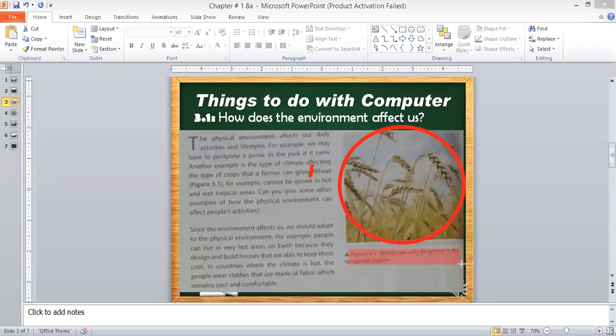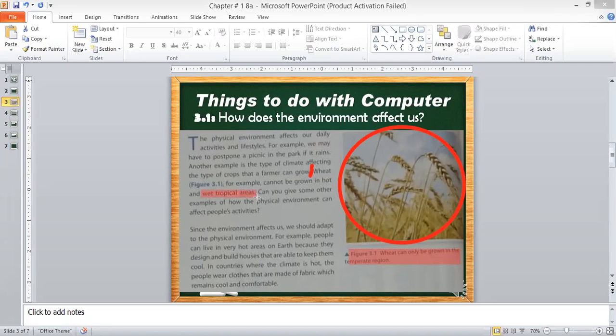So wheat can only be grown in the temperate region. It means that wheat needs a temperature to grow. So wheat, for example, cannot be grown in hot and wet tropical regions. So they need temperature, but not much, because if there is too much temperature, it will burn the crop. And they also don't need the wet tropical areas.